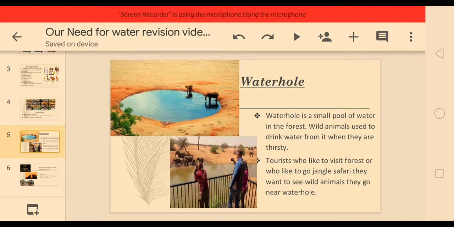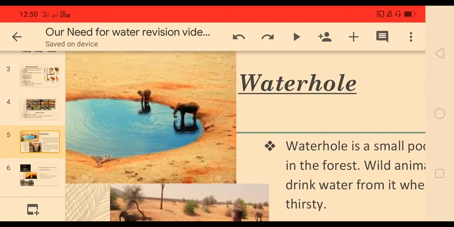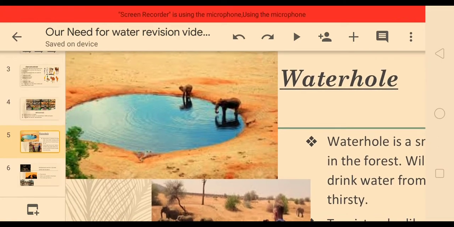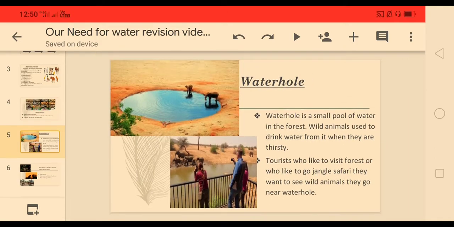Okay, now see this image. This is called a water hole. W-A-T-E-R-H-O-L-E, water hole. See, what is meant by water hole then? A water hole is a small pool of water in the forest. Wild animals drink water from it when they are thirsty. Okay, so understood? See, the wild animals, how do they get water?